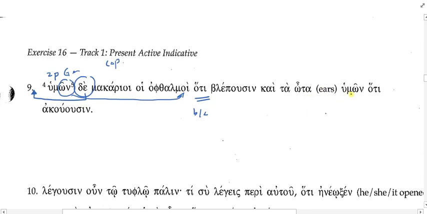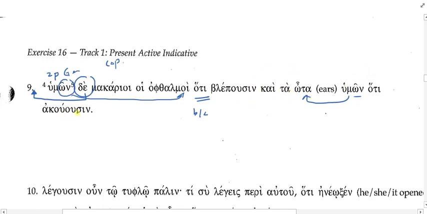Ta ota humon. The ears of you. Same pronoun. Notice that this pronoun is where we expect it to be, which is right after the body part. And that goes to show you that the first one also really belongs after, but it's been fronted for prominence. All right? So blessed are your eyes, for they see, and your ears.